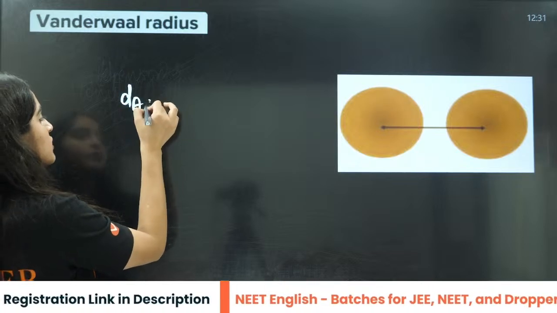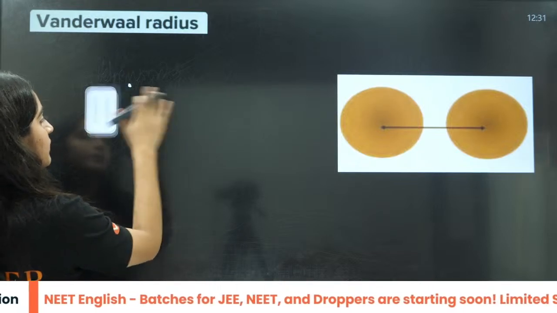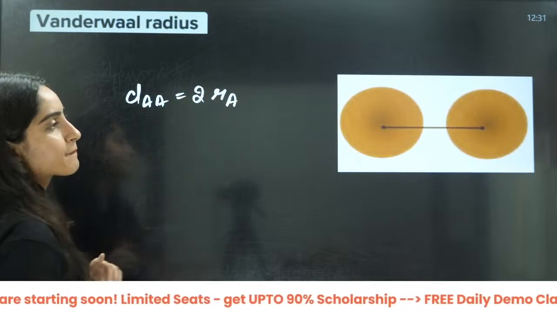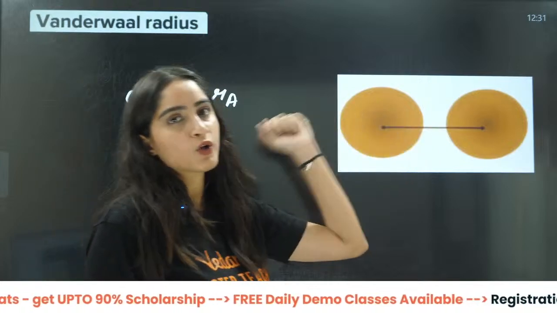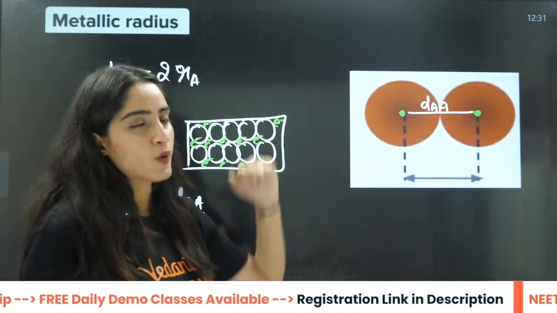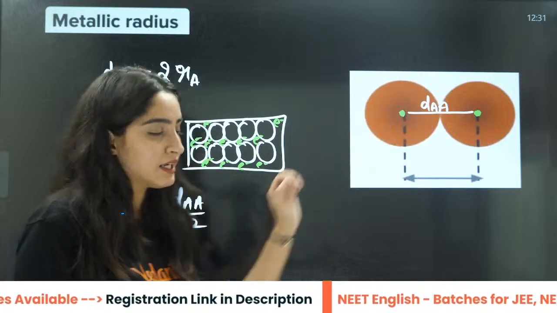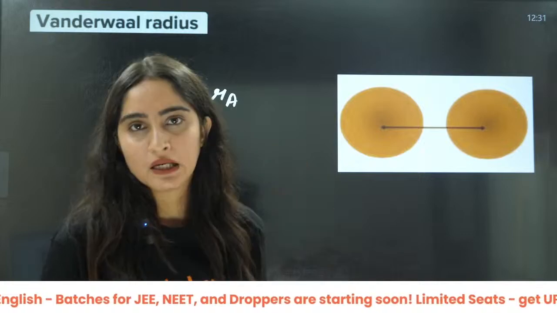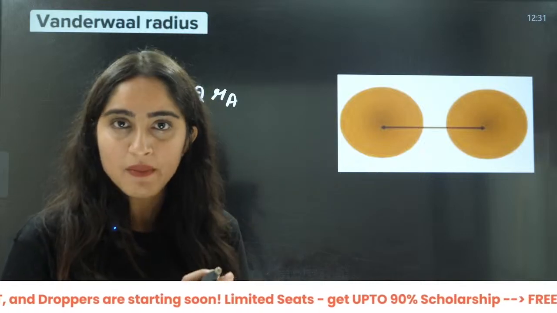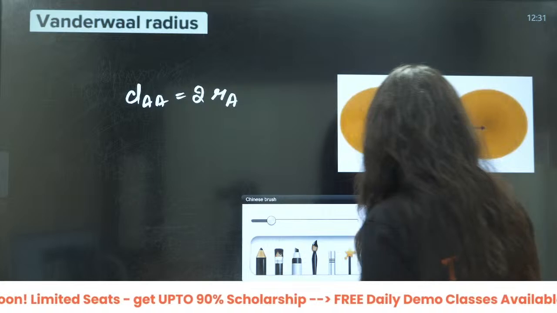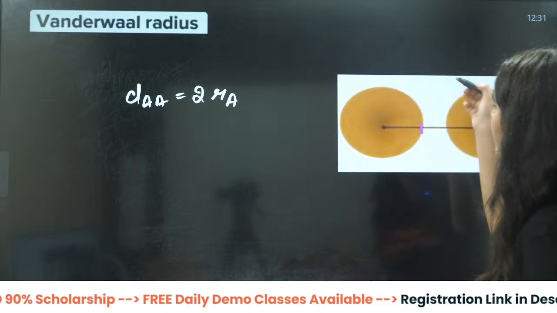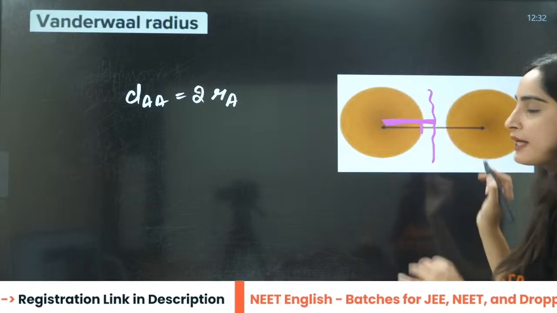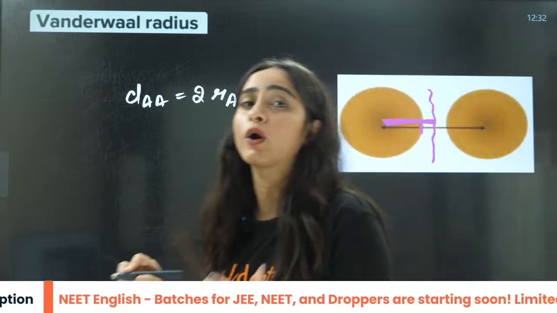So approximately you will say DAA will be equal to 2 times RA, right? You will say, ma'am, here also you are saying this. Here, the distance will be so small that it is almost negligible, right? The way of calculating it is the same. But you will say it will be slightly more. If this is the radius, you will calculate the radius like this, and it will be slightly more than the actual radius when you calculate the van der Waals radius.